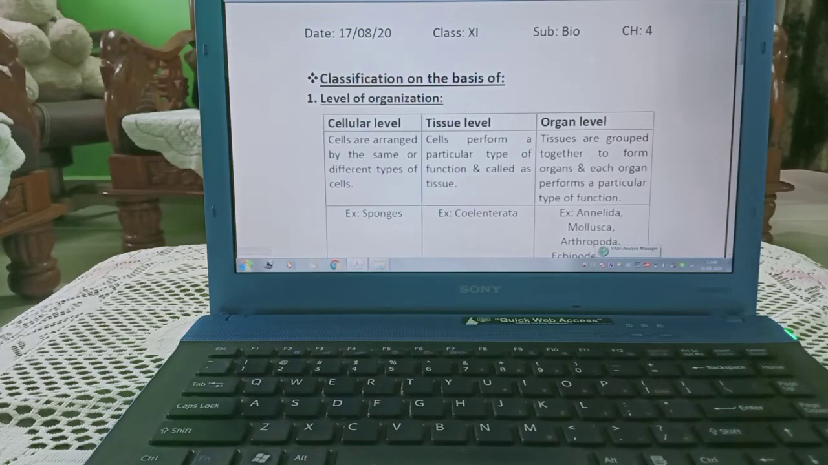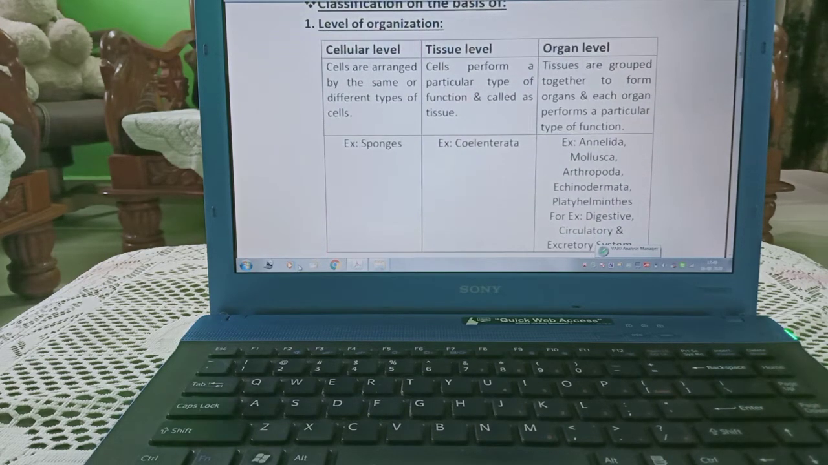Hi students, today we are starting classification on different bases. Number 1, that is level of organization. There are 3 levels of organization, that is cellular level, tissue level and organ level. Cellular level means here cells are arranged by the same or different type of cells.